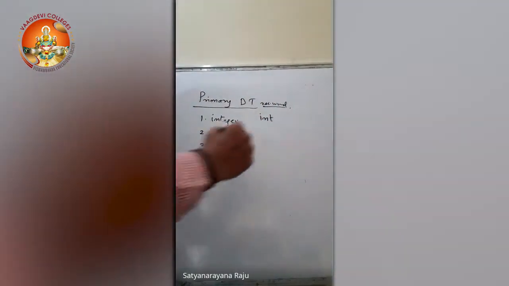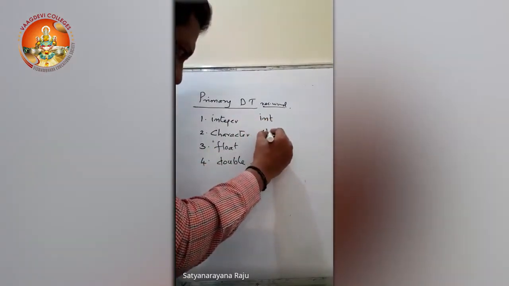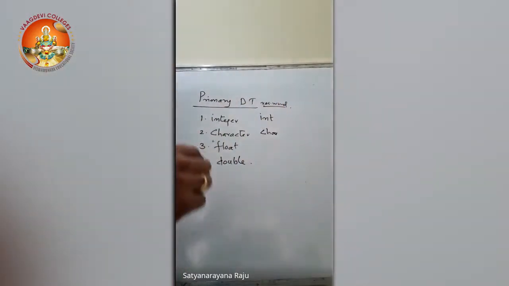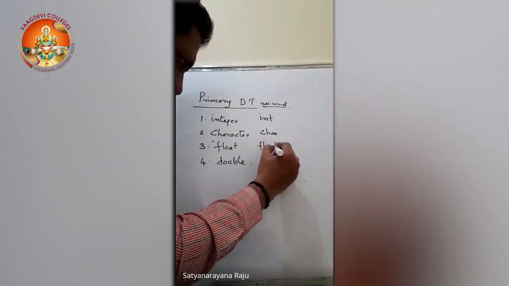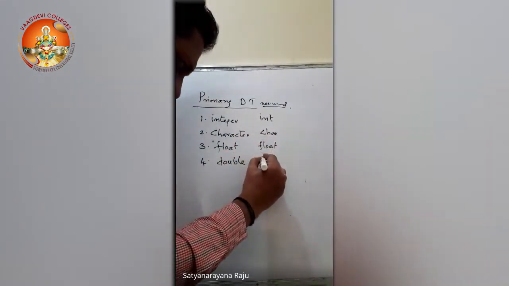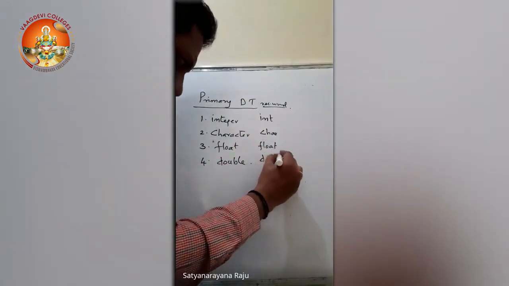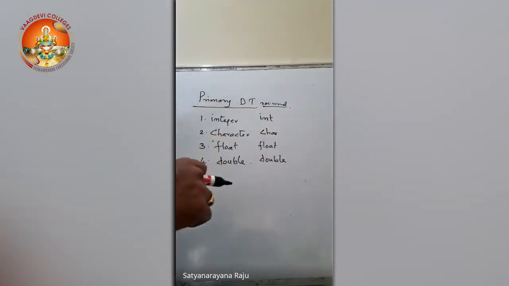In case of characters, no need to write the complete word, we can just write char. The remaining two are already in short form, so int is for integer, char for character, float, and double.